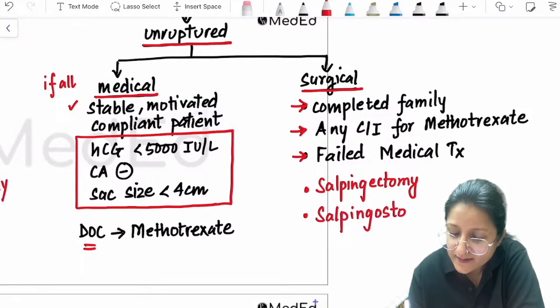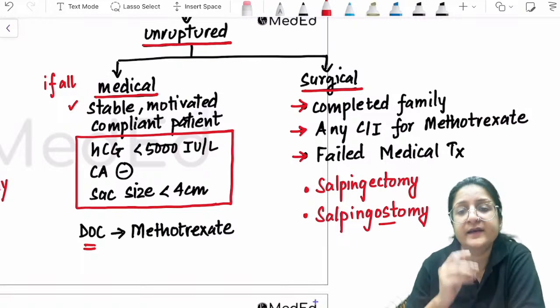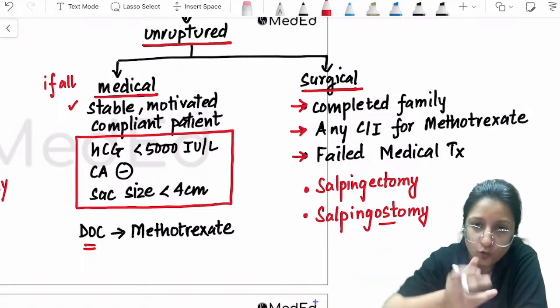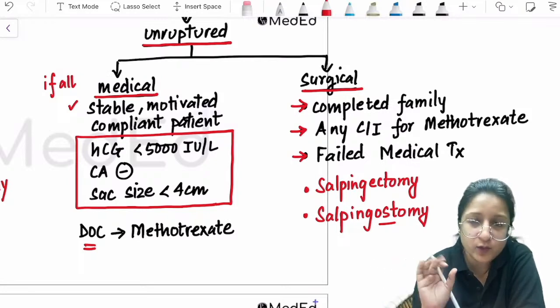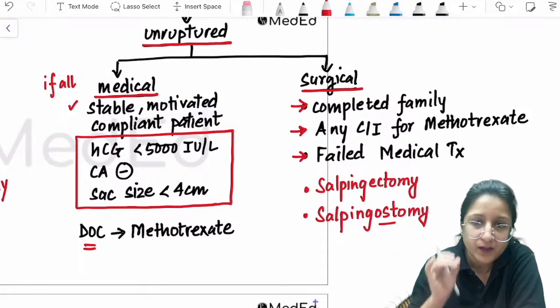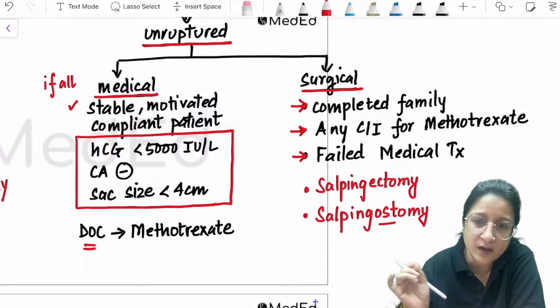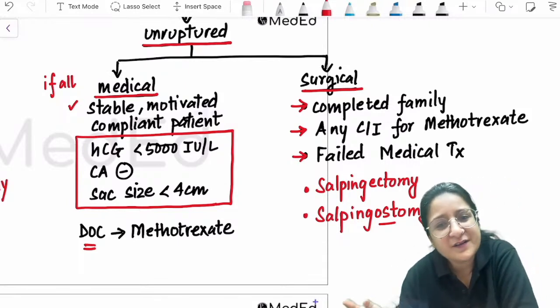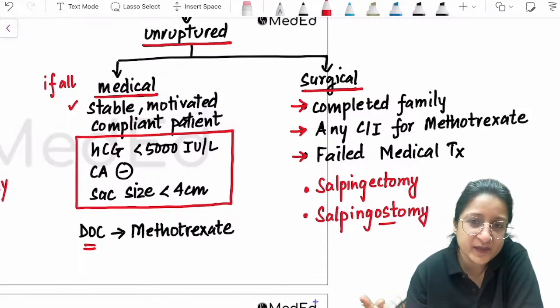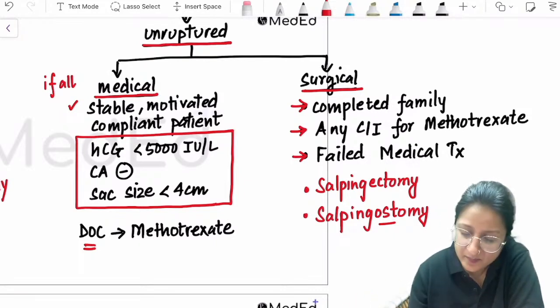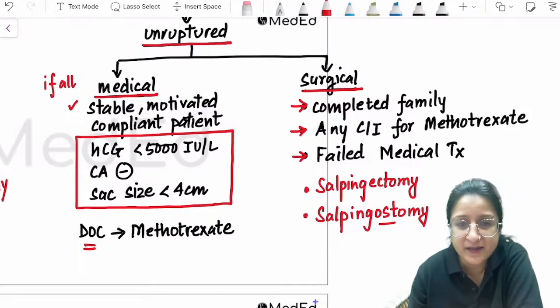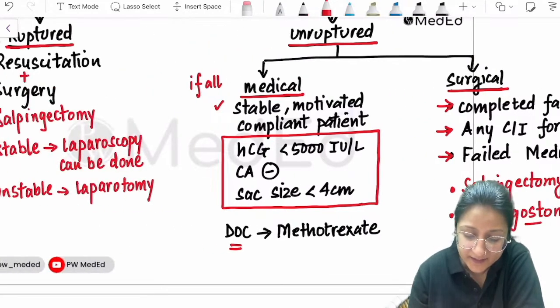Salpingostomy means that we give an incision over the tube, we scoop out the ectopic, and we leave the incision open. Okay, we don't put stitches on the incision. That is ostomy, create a stoma. So both are options, both are fine. Salpingectomy and salpingostomy, anything can be done. It will depend on a case-to-case basis. So both are options for surgical management in unruptured ectopic pregnancy.